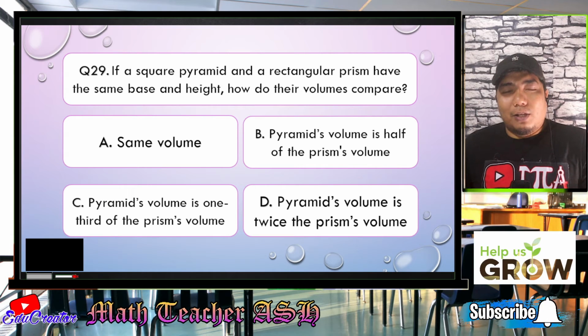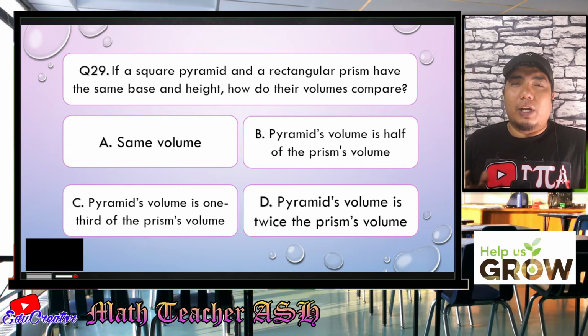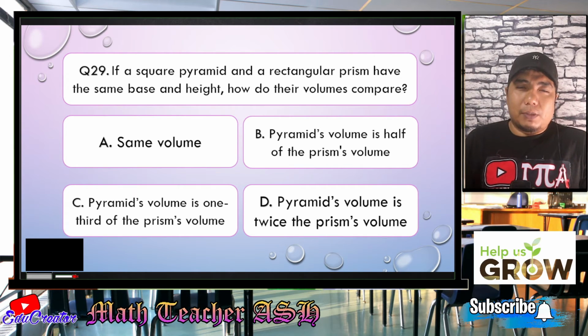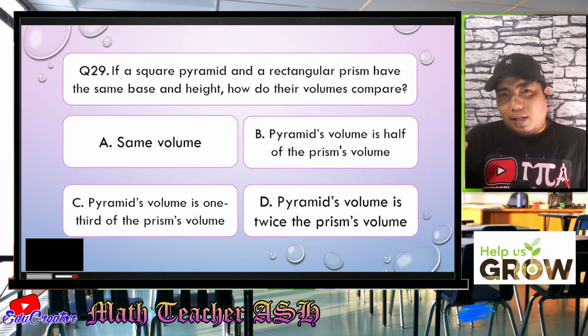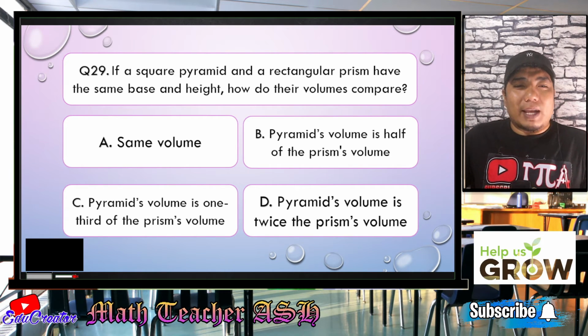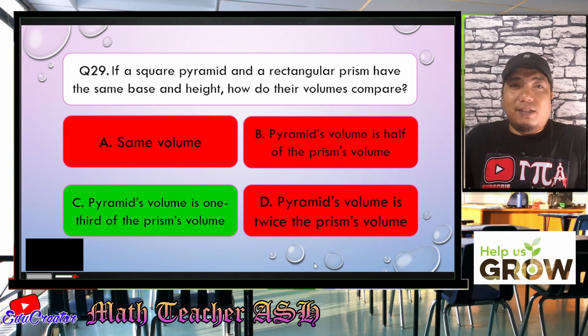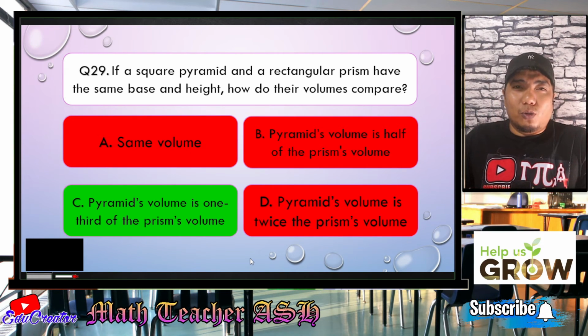All right, math learners, the question here is very, very easy. I have already told you earlier that the difference between a prism and a pyramid is that the pyramid is 1/3 of the prism. So therefore, the correct answer here is letter C. All right. Easy, right? Very easy, my dear math learners. Now let us go to question number 30.